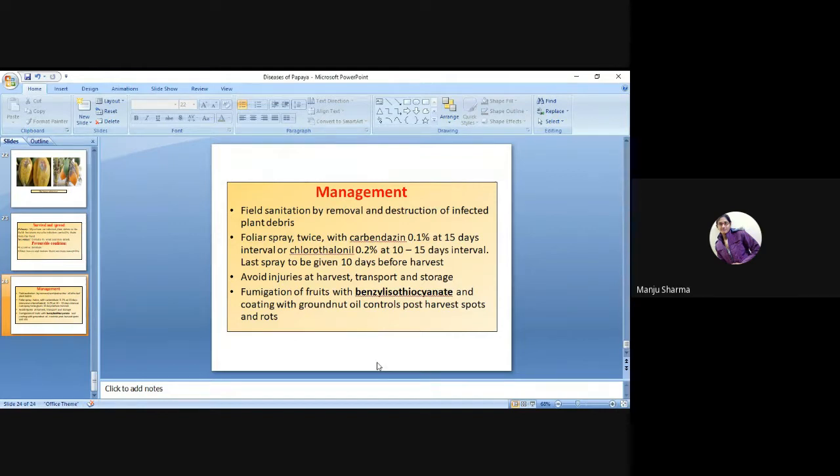The last spray is to be given 10 days before harvest.